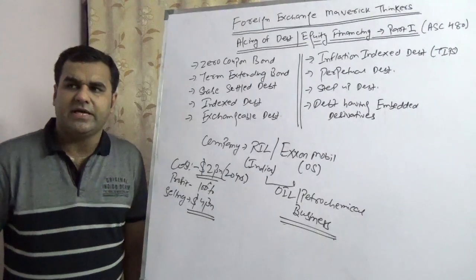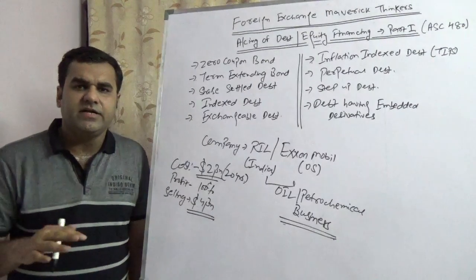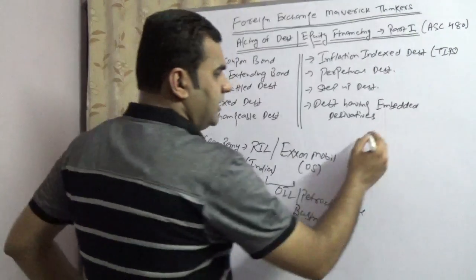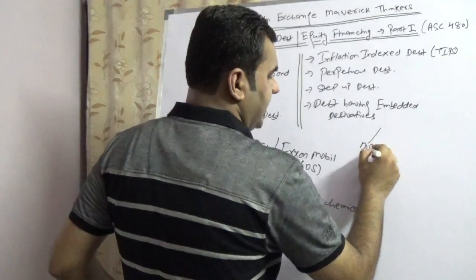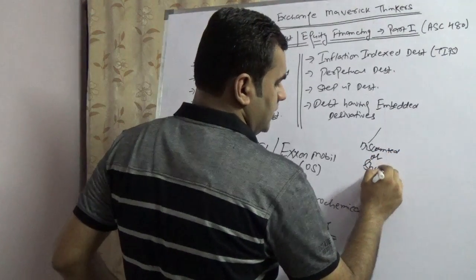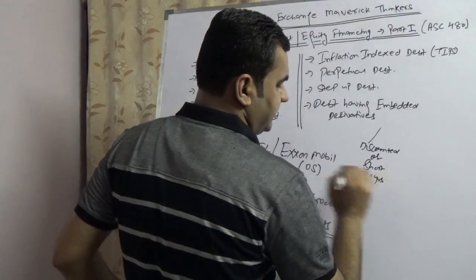Predominantly debt is of three types. In India, I'm talking from a government security, the debt is of three types. Number one, you would say a discounted kind of debt, or short, which is 0 to 1 years.